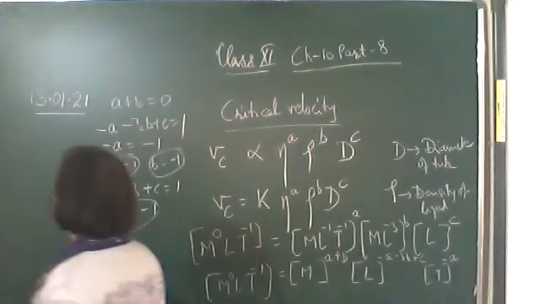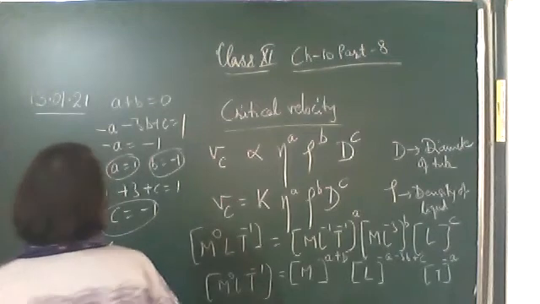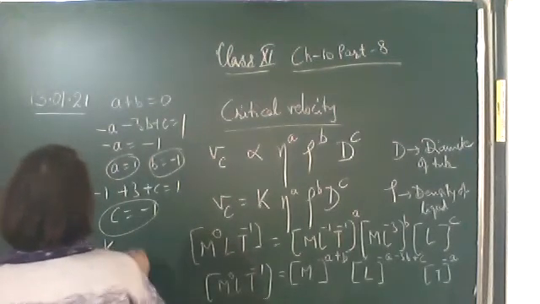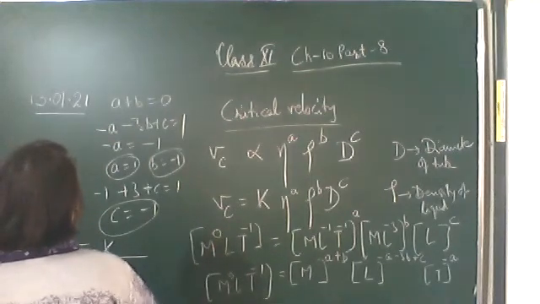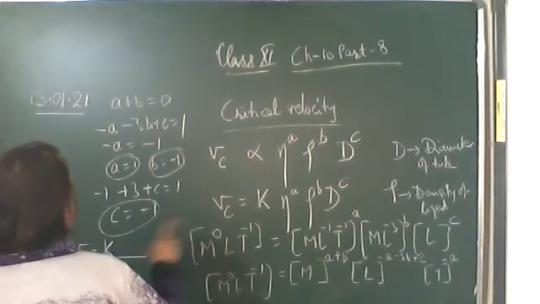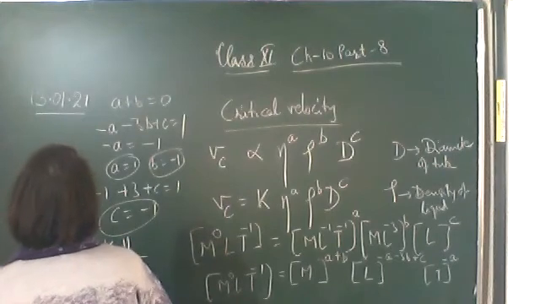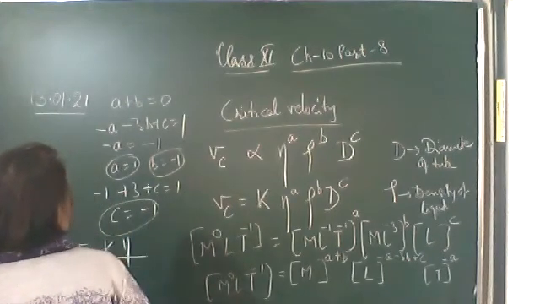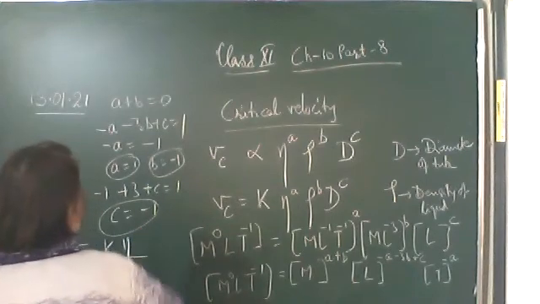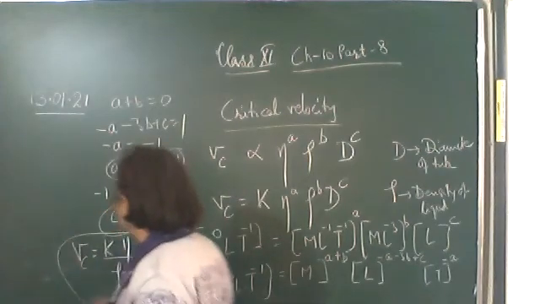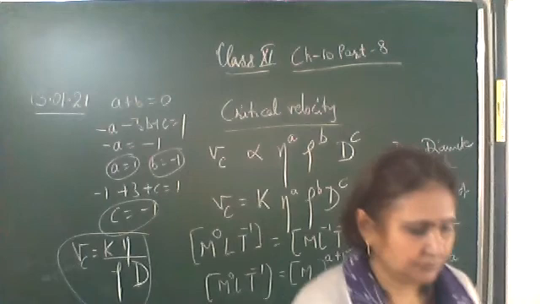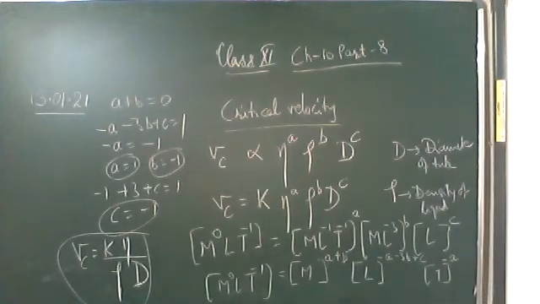So the critical velocity is given by some dimensionless constant K, eta raised to the power a, that is eta raised to the power 1, rho raised to the power b, that is rho raised to the power minus 1, and the diameter raised to the power minus 1.